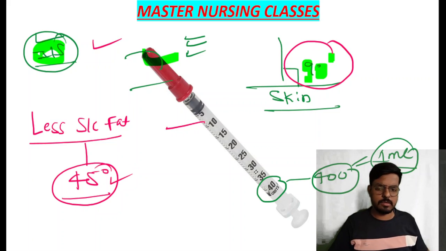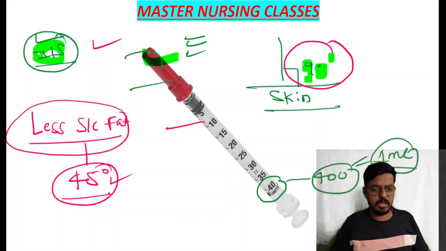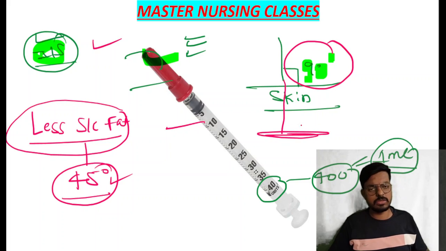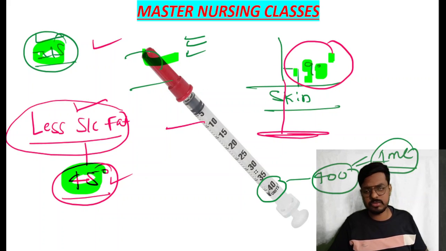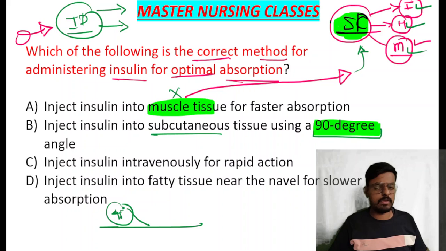Okay, why? Because with very little subcutaneous fat, if we use 90 degrees, the needle may go till the muscles. So that is the reason for very thin people we use the 45-degree angle, and for almost all normal and obese people we have to use the 90-degree syringe for the administration of, yes, insulin. Okay, so hope the concept is clear.